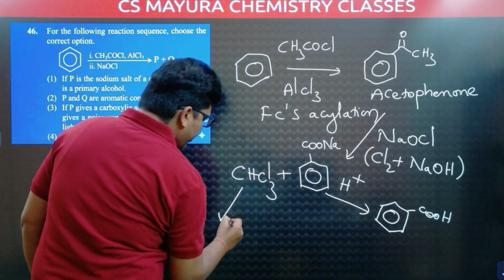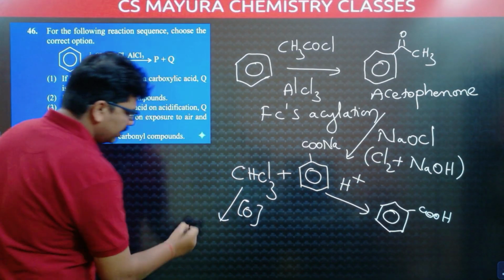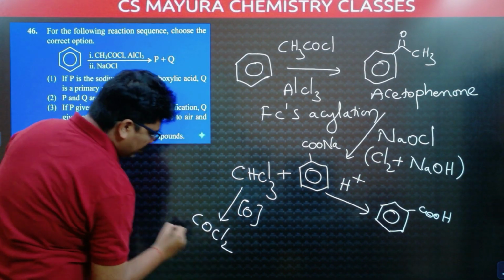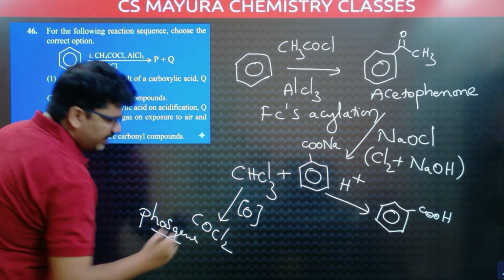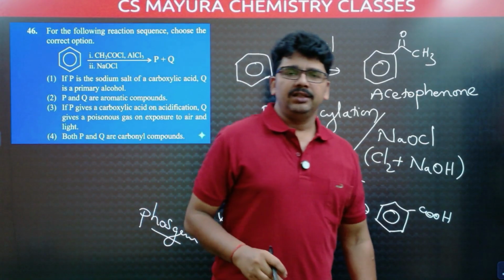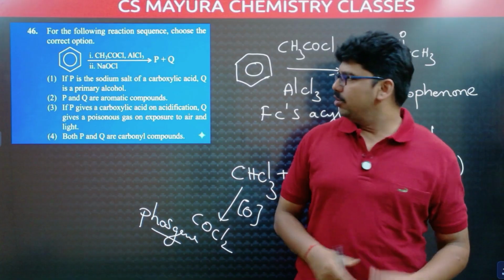This chloroform, when it is exposed to atmospheric oxygen, produces COCl2. What is COCl2? COCl2 is phosgene. Phosgene is a poisonous gas. It is more poisonous than chloroform.